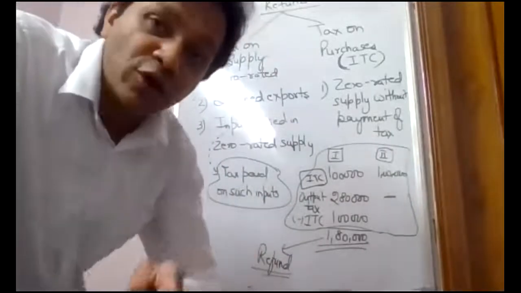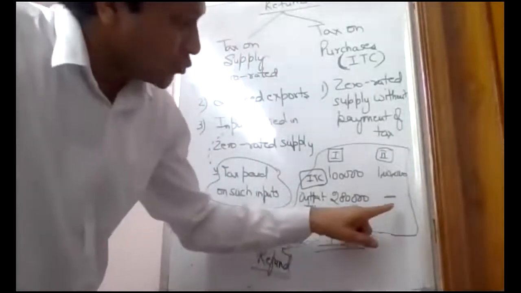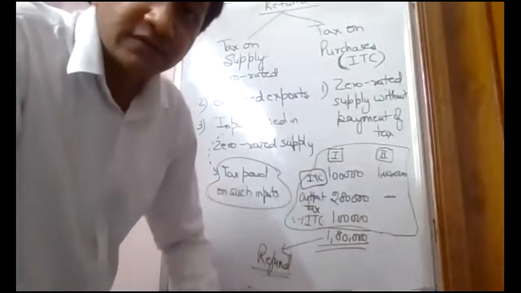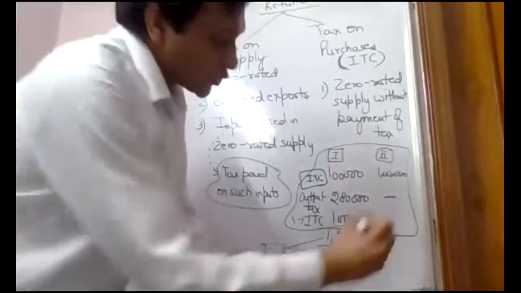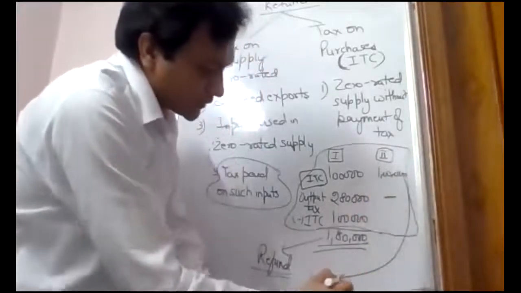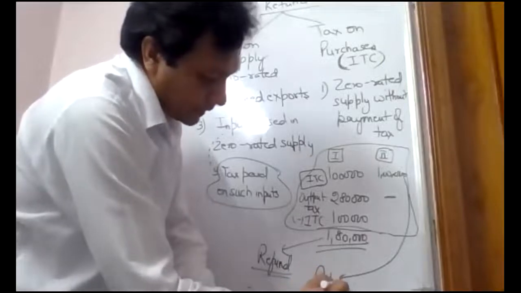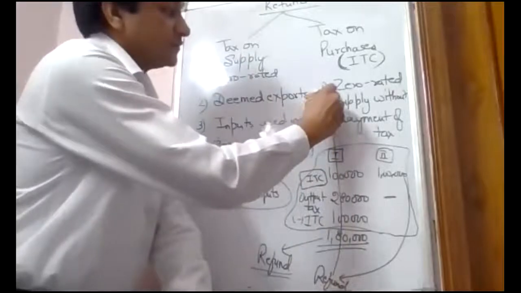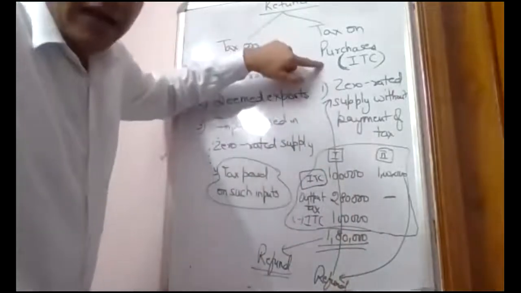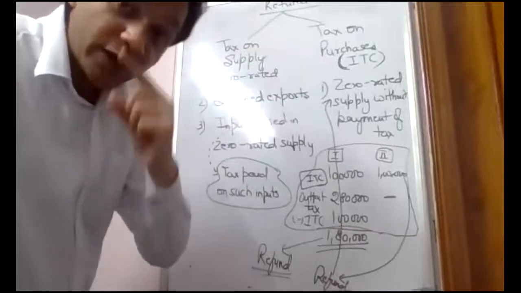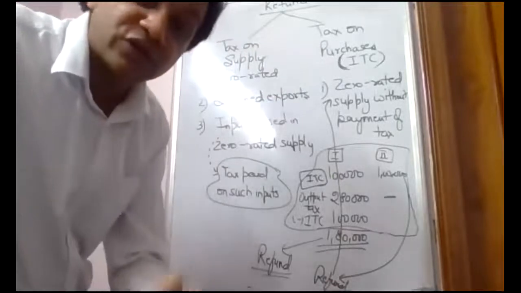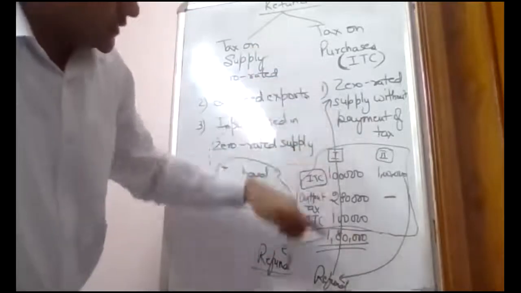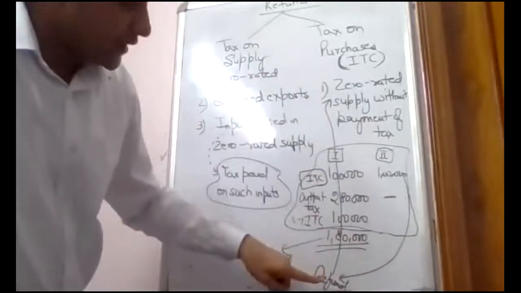Now, if you do not pay any output tax, technically your output tax is zero. So you will not be able to use this 1 lakh ITC. The government says you can also claim this as what? Refund. This is my refund, which I'm discussing in my first example. That unutilized ITC, which you cannot utilize. Why? Because you have made zero rated supply without paying any tax. You have a right to claim this 1 lakh also as a refund from the government of India.